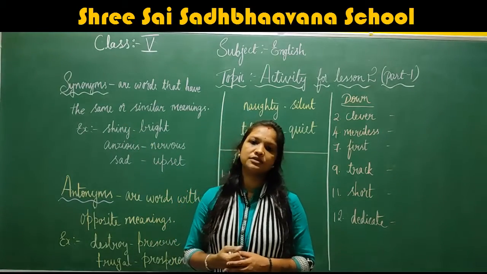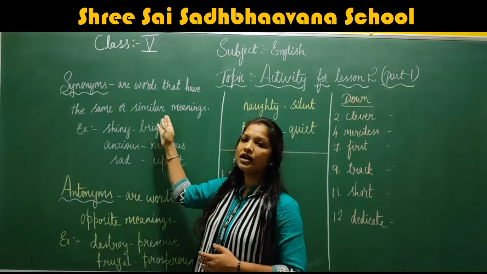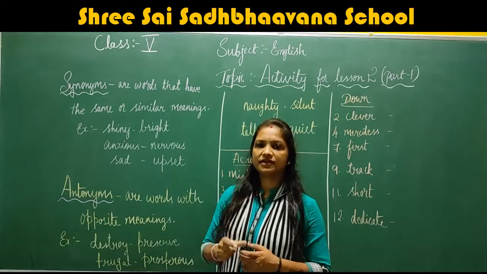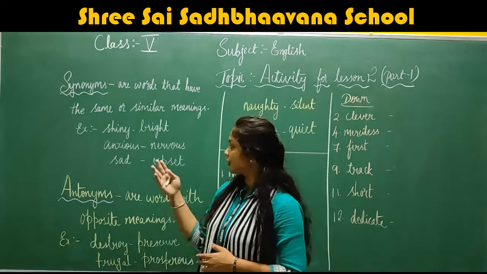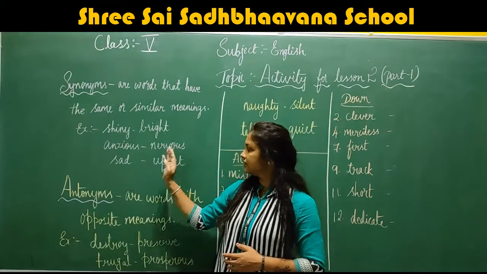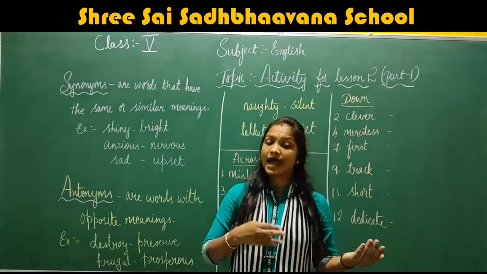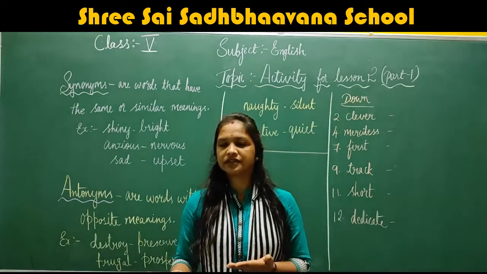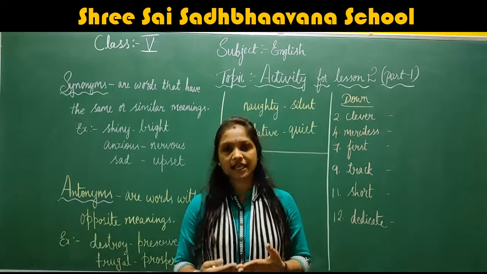So what do you mean by synonyms, children? Synonyms are words that have the same or similar meaning. The words having same meaning are known as synonyms. For example, shiny, bright; anxious, nervous; sad, upset; annoyed, angry; happy, joyful. So these are a few examples. Synonyms are words having same meaning.